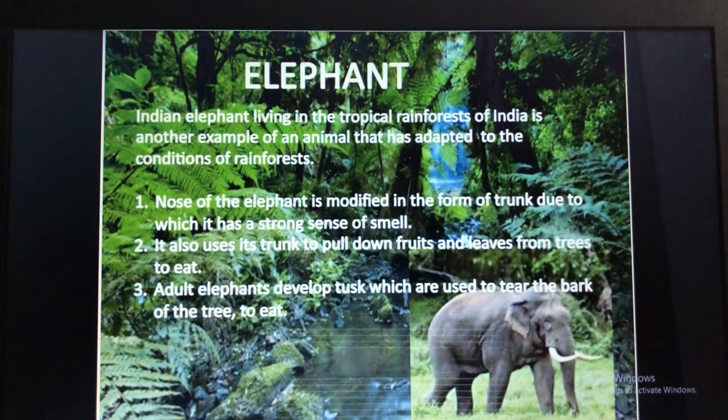So how is it adapted? First of all, the nose of the elephant is modified in the form of a trunk, due to which it has a strong sense of smell.